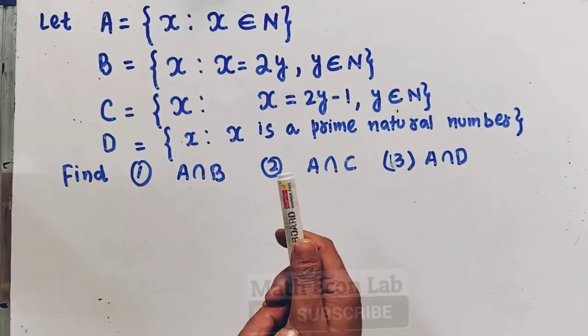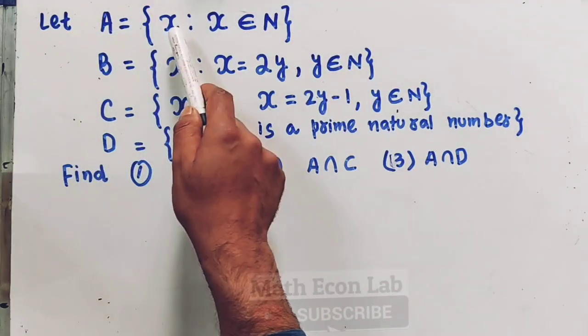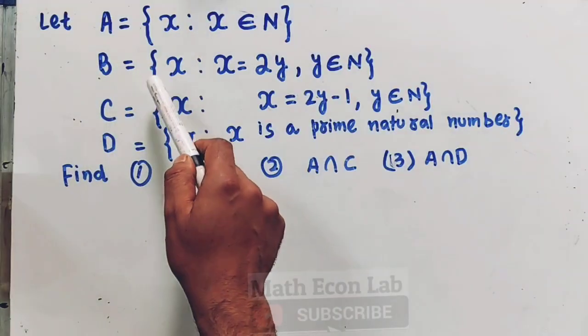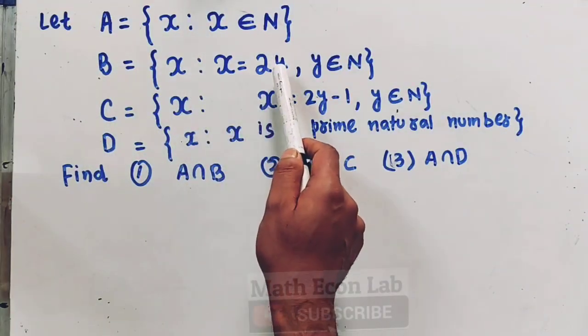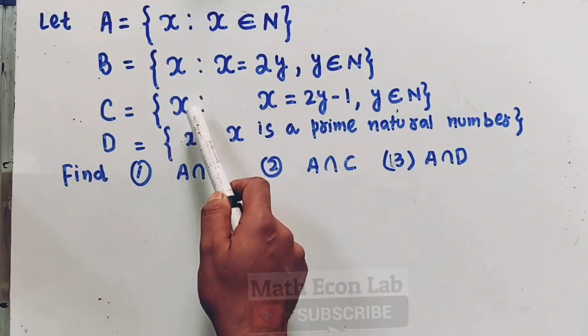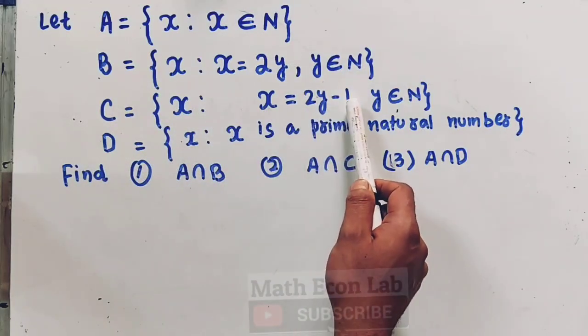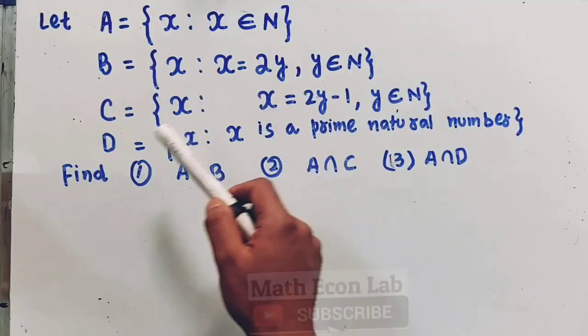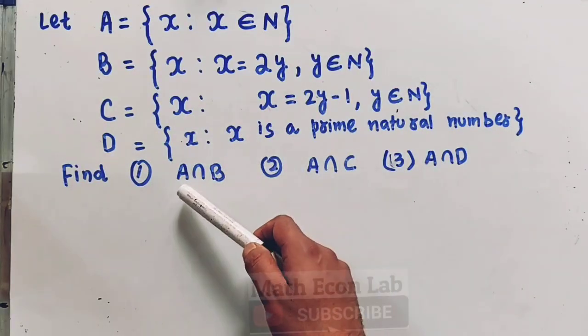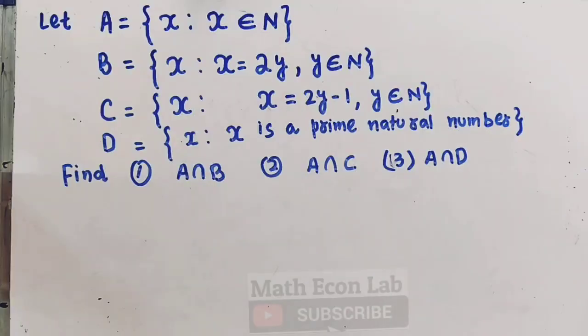Let us take another question on sets. Let A be the set of all x such that x belongs to natural numbers. We have another set B, the set of all x such that x is equal to 2y and y belongs to natural numbers. Then we have set C, the set of all x where x is equal to 2y minus 1 where y belongs to natural numbers. And we have set D which contains the prime natural numbers. We need to find out A intersection B, A intersection C and A intersection D.